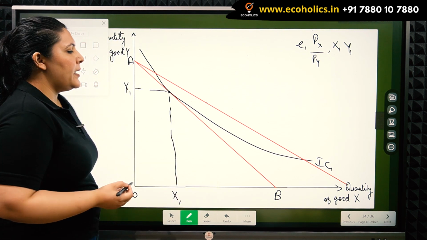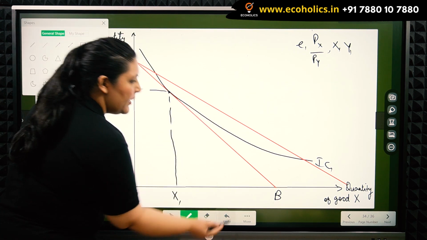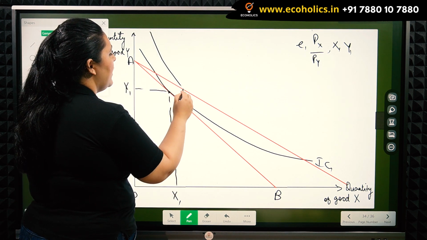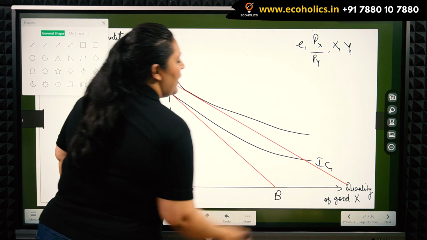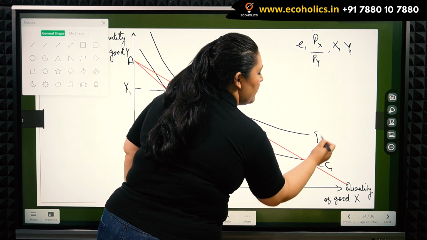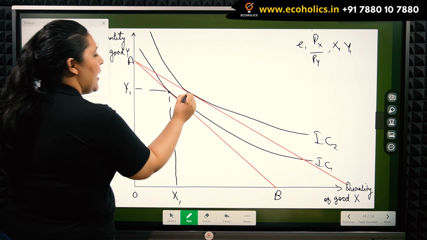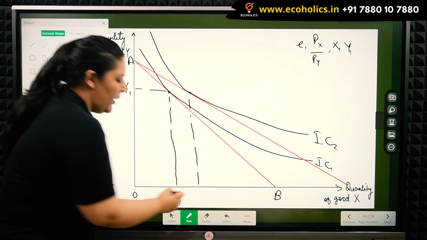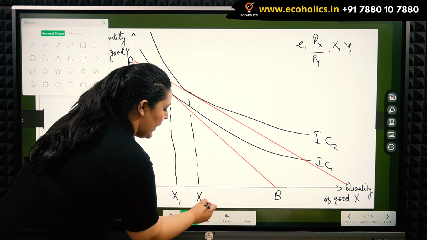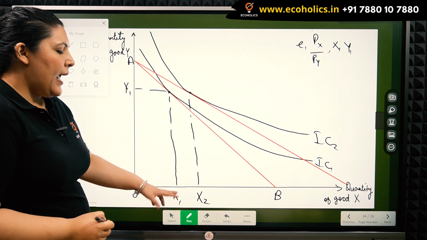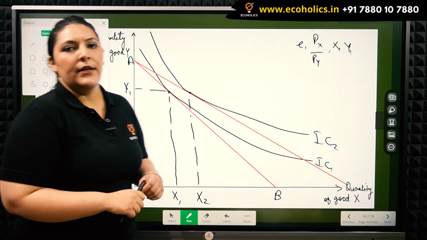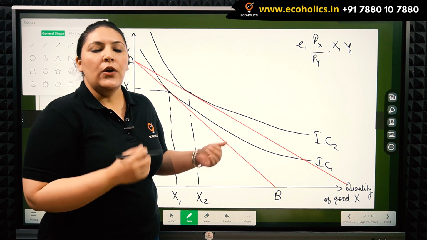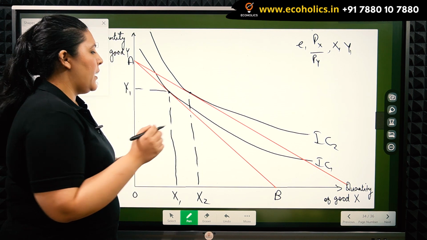At this rotated price line, the consumer reaches a higher level of utility shown by a new indifference curve IC2. We will be marking this point of tangency of the two curves, and we have quantity X2 which will now be desired as the consumer gets a lower price for the same good.